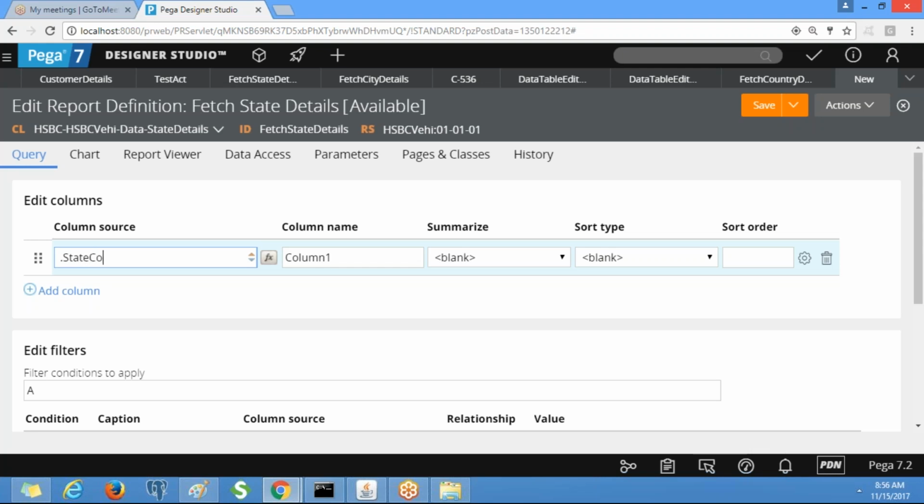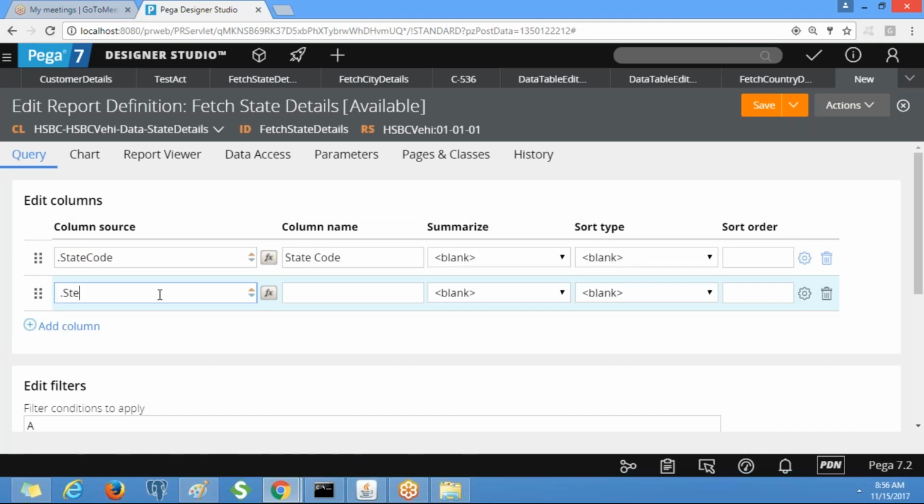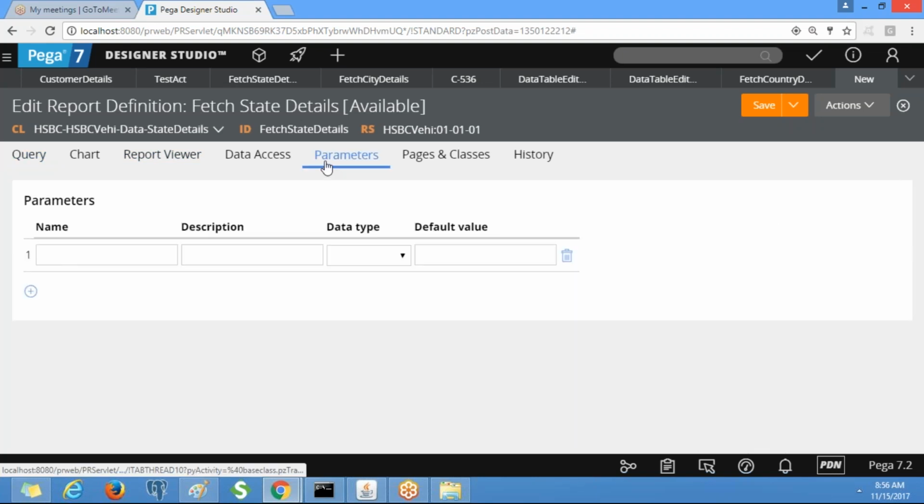State code, state name. In order to achieve dynamic cascading, we need to define a parameter for this one. In the same way that we defined parameters for the state and city activity, similarly we need to define them for the state details and city details report definition rules. Go to the parameter and give country code. The name can be anything, like C code.